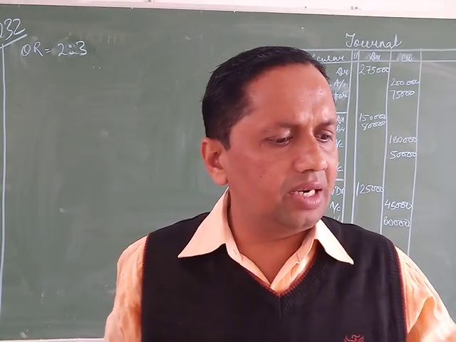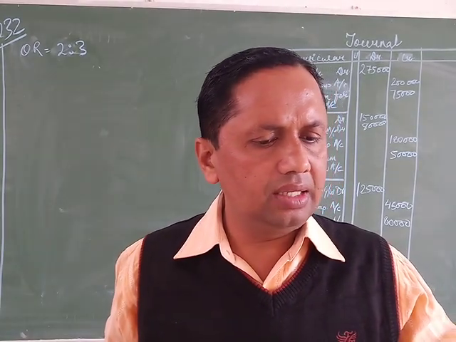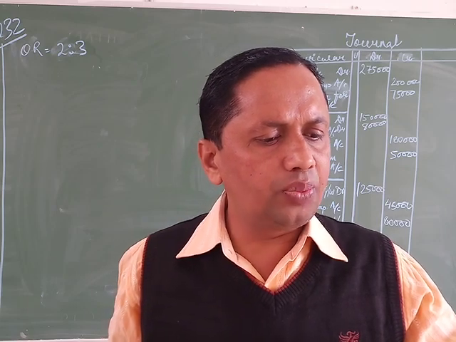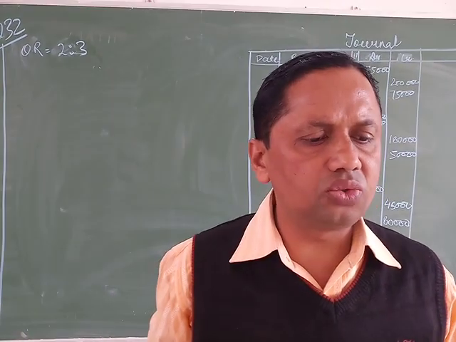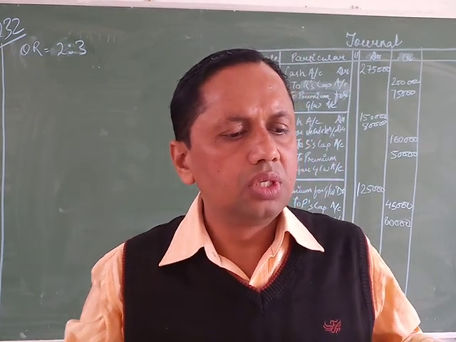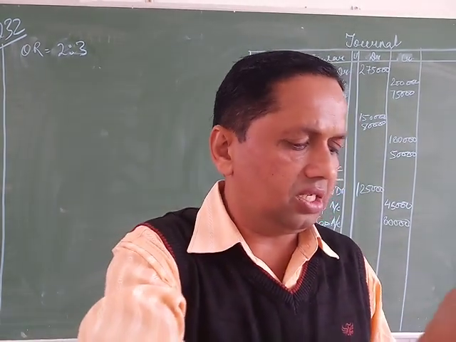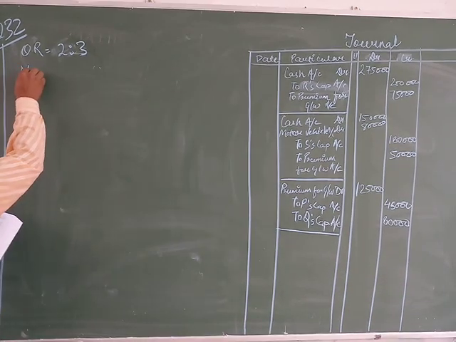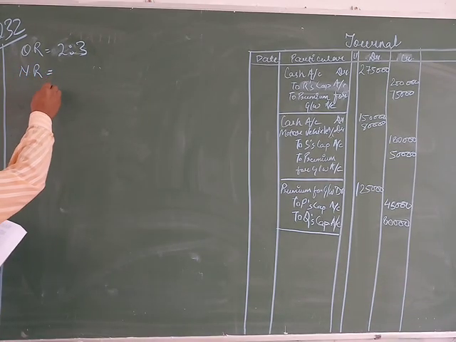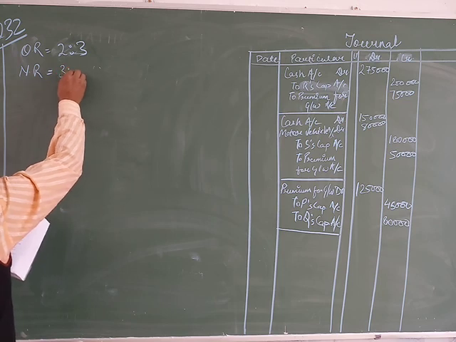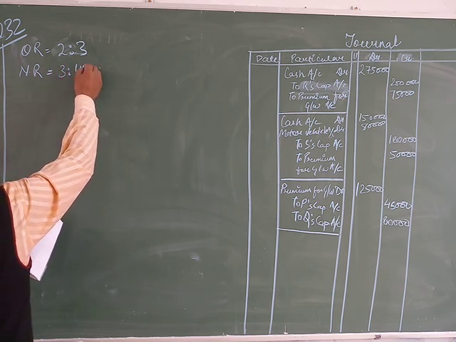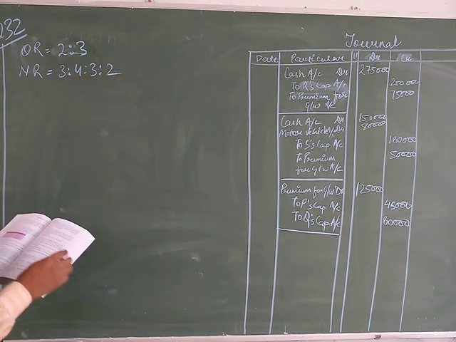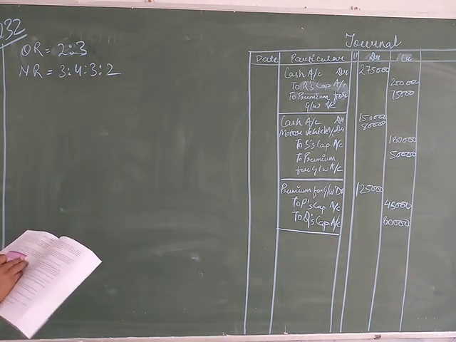R and S were admitted as new partners and the new profit sharing ratio is 3:4:3:2.